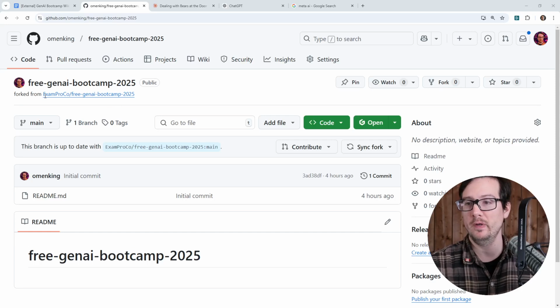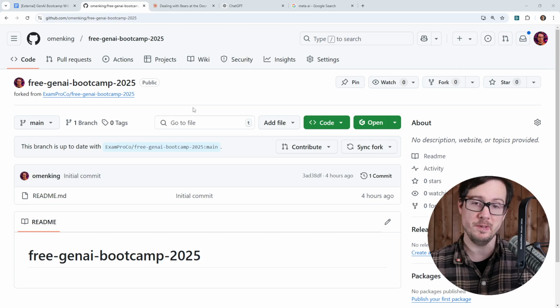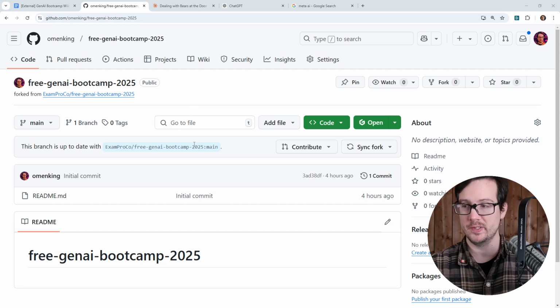And so I have a forked version of the repo. You should not be forking the Exam Pro Co repo. As per instructions, you are creating a new repo. I'm forking it because I have to fork it, as I'm going to be pushing upstream my examples for you. So when you are working with it, you can reference the files that I have.